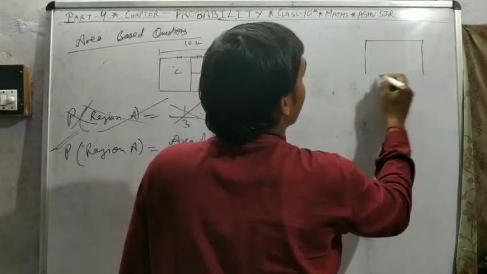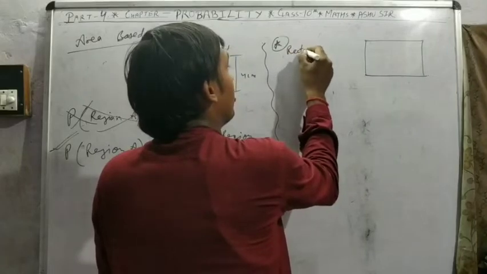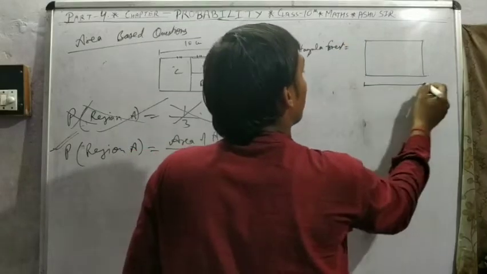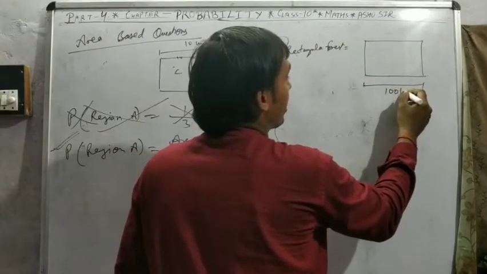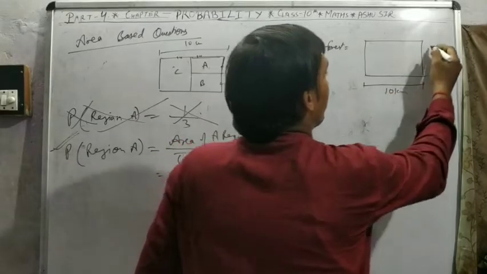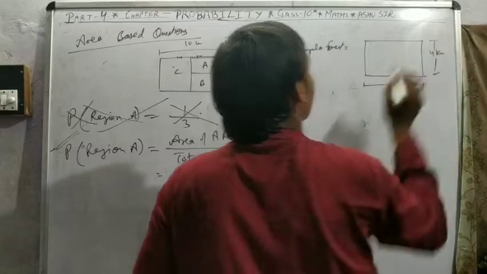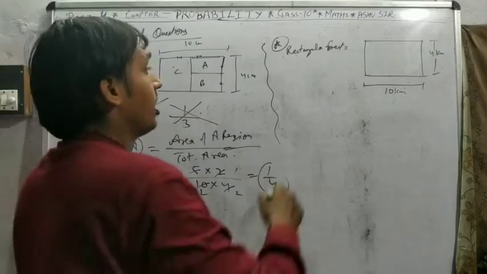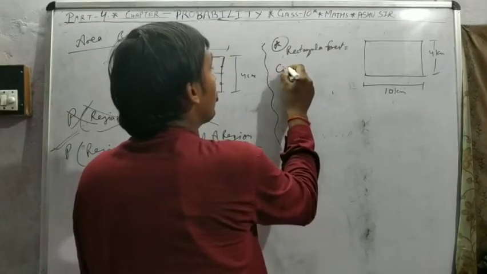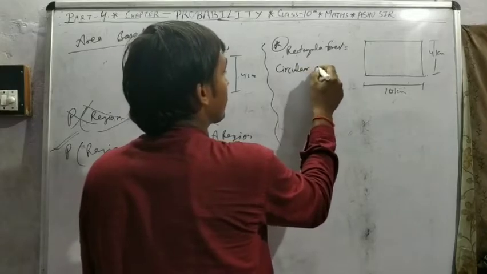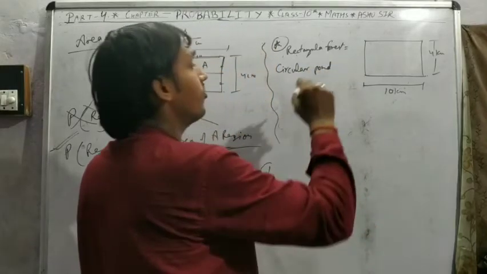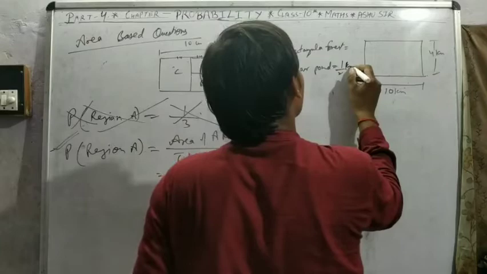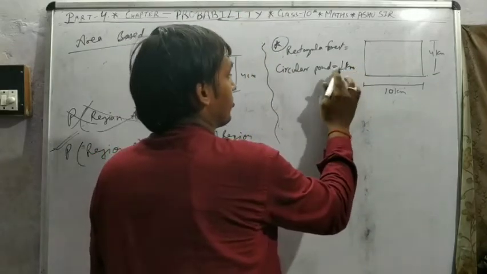A rectangular forest, 10 kilometer by 4 kilometer, and inside a circular pond of 1/2 kilometer diameter.